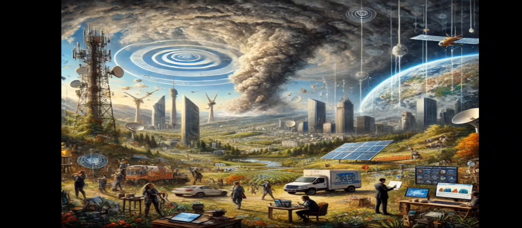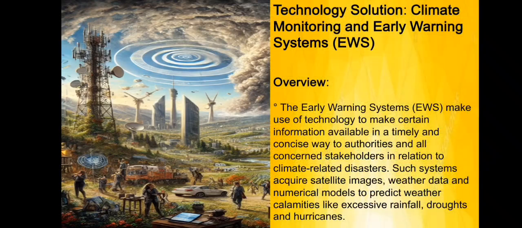The United Nations has a plan called the 2030 Agenda, which includes 17 goals, and one of them is SDG 13, focused on fighting climate change. Countries are encouraged to use clean energy, plant trees, and create laws to protect the environment. People also need to learn more about climate change and how to help, like saving energy and recycling. Working together globally is essential to solve this problem. Technology solution: climate monitoring and early warning systems, or AWS.